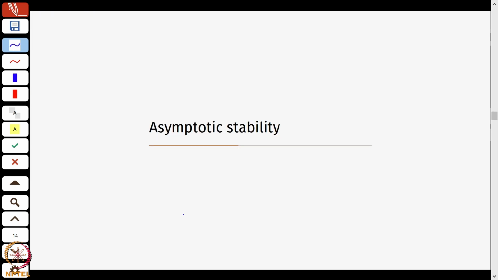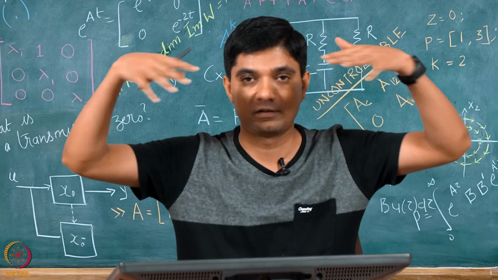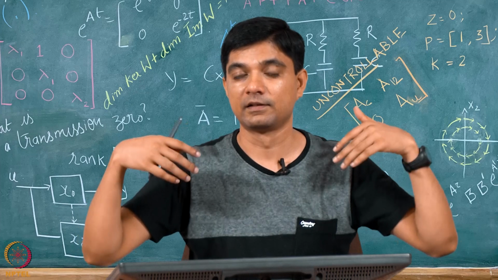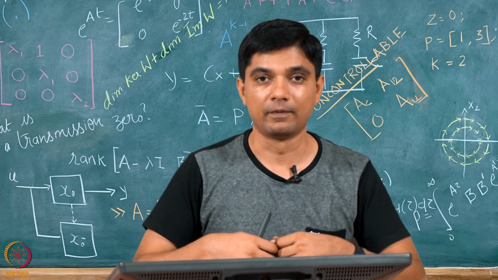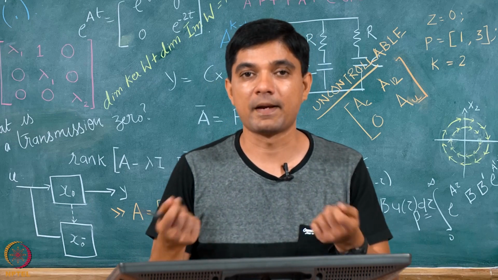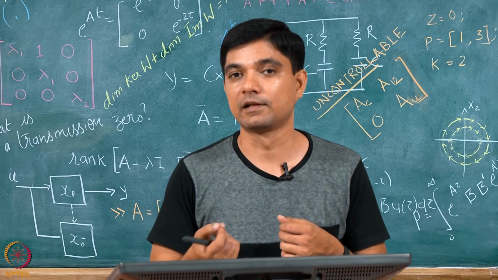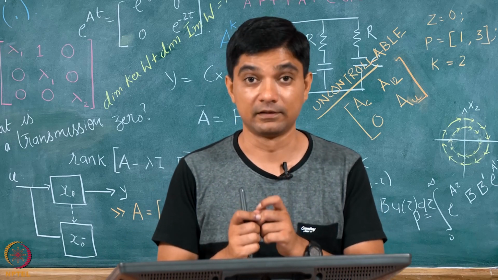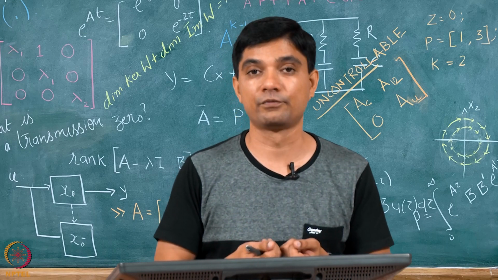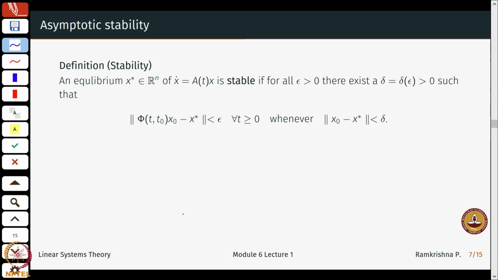Right. Now, what next? I really do not want systems for which I do not know where they are going, but they are just bounded. I want something stronger. So, with stability, I would rather want my system to come back to its equilibrium or its steady state position when it is subject to an initial condition or there is a slight perturbation in the system. Now, how do we mathematically define that notion? That notion is the notion of asymptotic stability. So, the definition states the following. We will first read the statement and then try to interpret it.